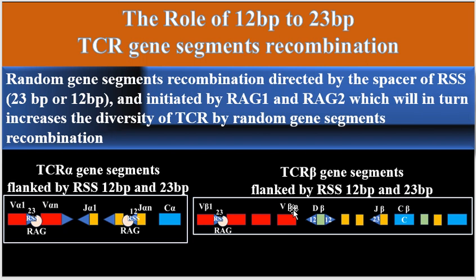They are, as can be seen here, the RSS or recombination signal sequence 23 flanks the 3 side of the variable beta segment. However, it flanks the joining beta segment with 23 base pair, in contrast to alpha, as can be seen here.